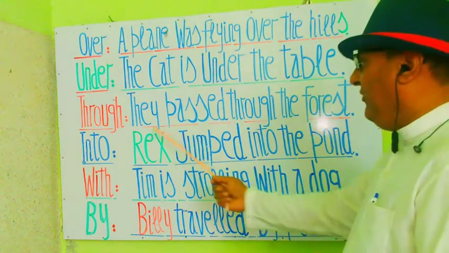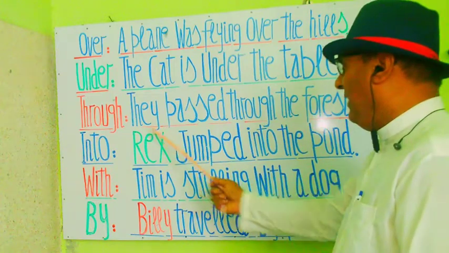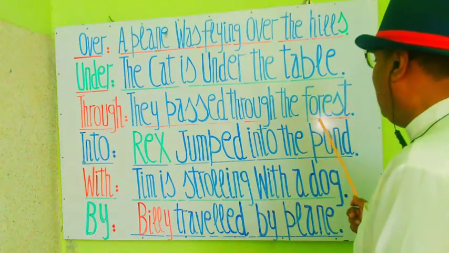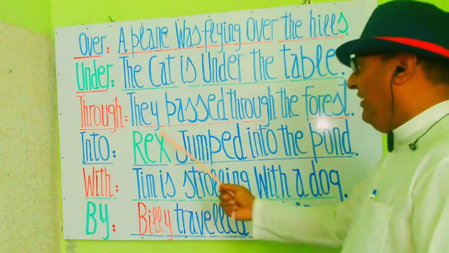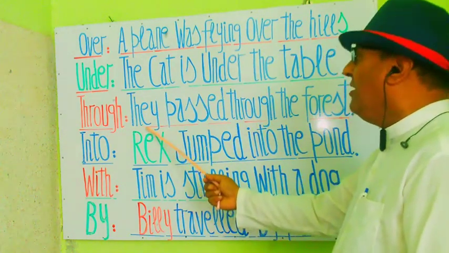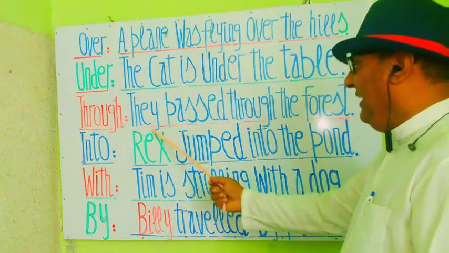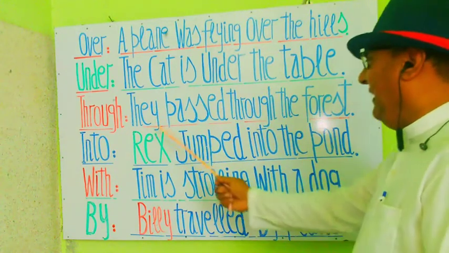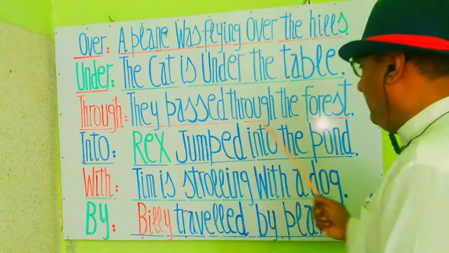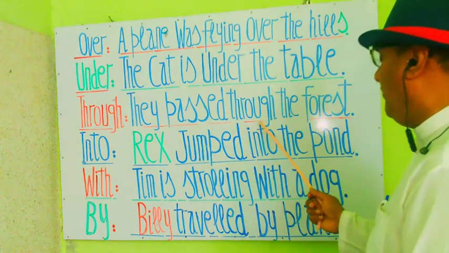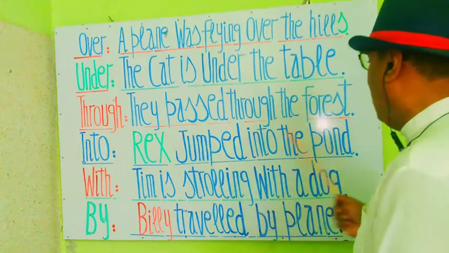So the relation between this pronoun they and the noun the forest is shown by through, which is a preposition. They passed through the forest.